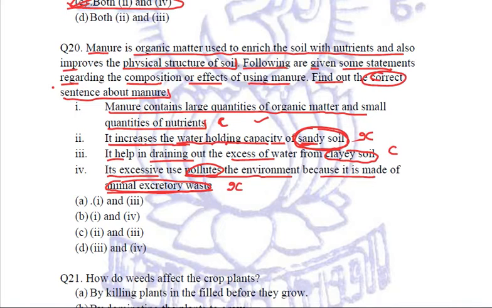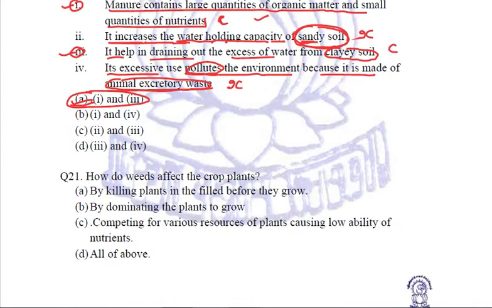So out of these first, second, third and fourth option, the first option is correct and the third statement is also correct. So among the options given to us, we will mark first and third, which is given in the A option. So A option is the correct option. Let us come to question number 21.